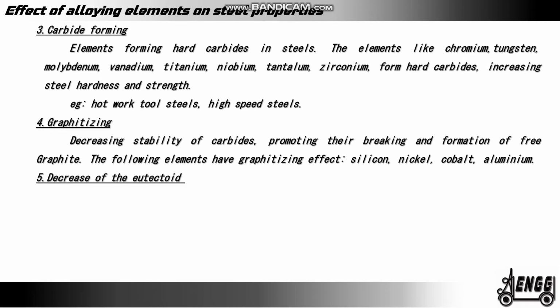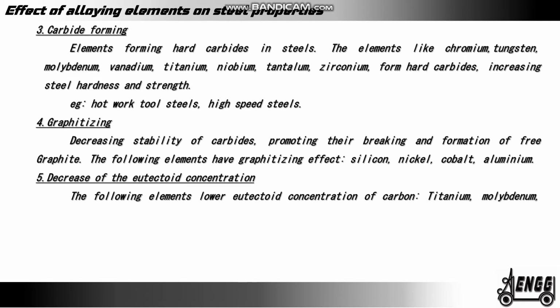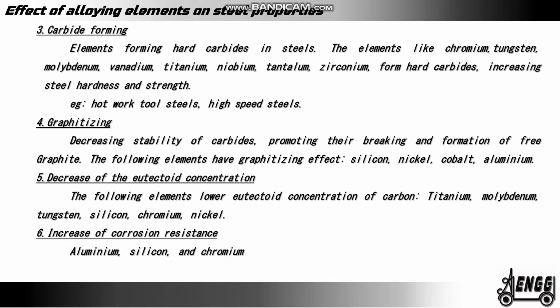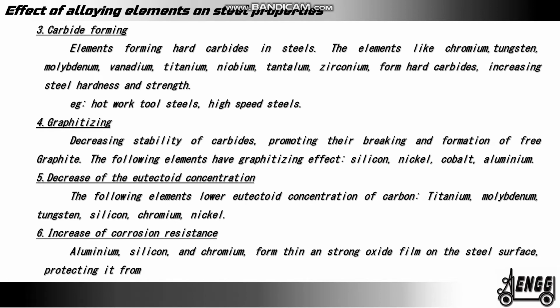5. Decrease of the eutectoid concentration. The following elements lower eutectoid concentration of carbon: titanium, molybdenum, tungsten, silicon, chromium, nickel. 6. Increase of corrosion resistance. Aluminium, silicon and chromium form thin and strong oxide film on the steel surface, protecting it from chemical attacks.